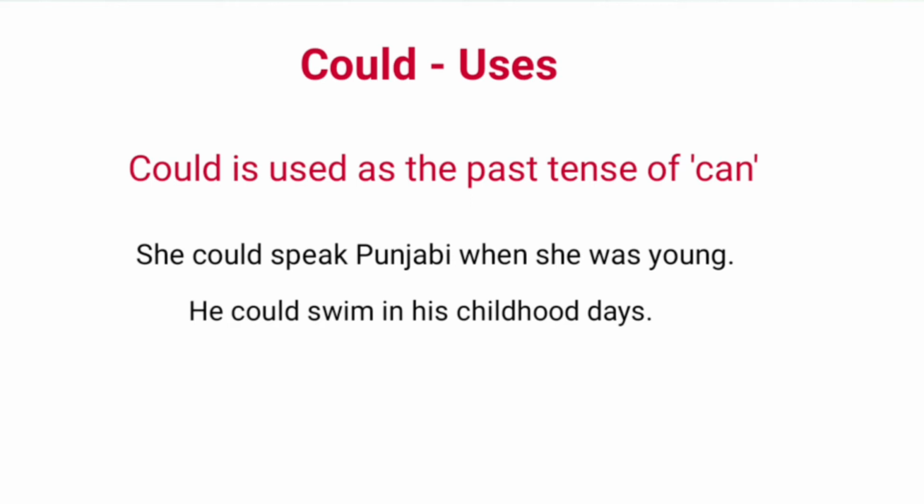Next modal verb is could. Could is the past tense of can. Look at the examples. She could speak Punjabi when she was young. He could swim in his childhood days. In these sentences, we are talking about the past, and this is expressed by the words when she was young and in his childhood days.